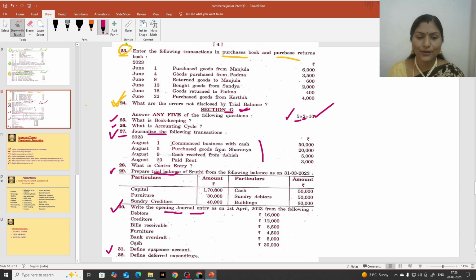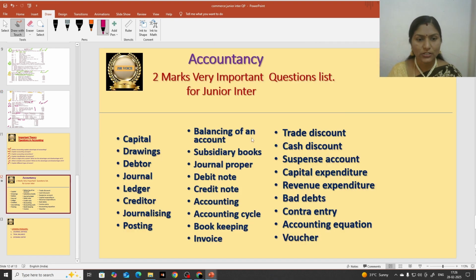Next, remaining questions. 3 are problems out of 8, so the remaining 5 are theoretical questions for 2 marks. There is an important list, I will show that list. You can learn that so that you will be able to attempt 5 questions in the examination. This is a list of all very important 2 marks questions from accountancy. If you learn this list, you will be able to attempt the remaining questions.